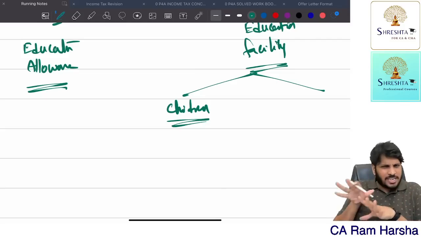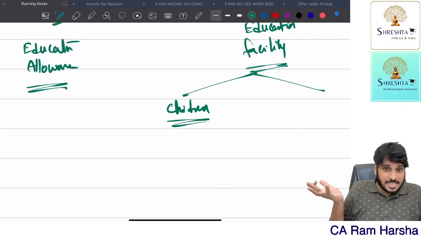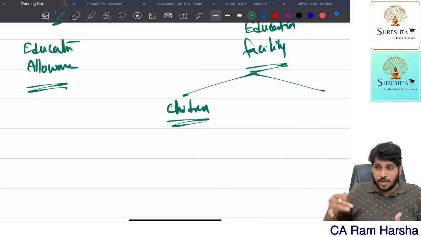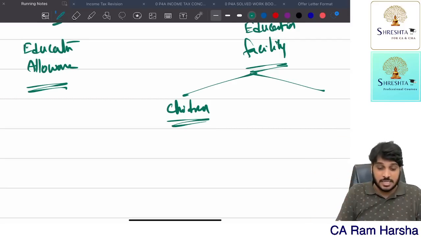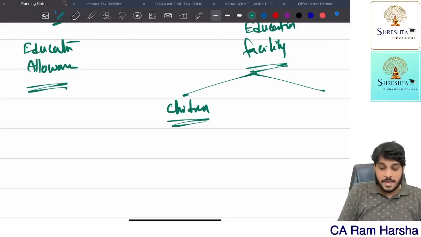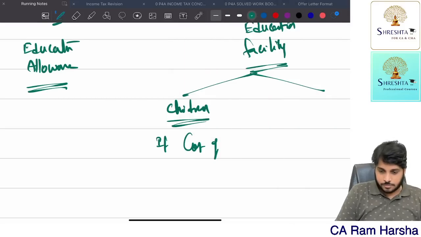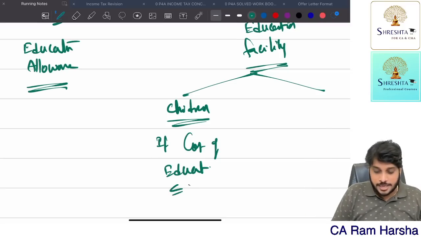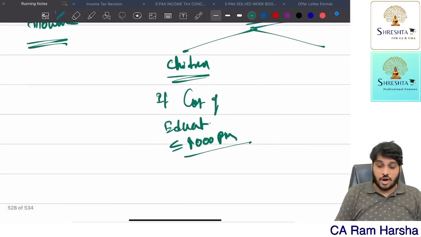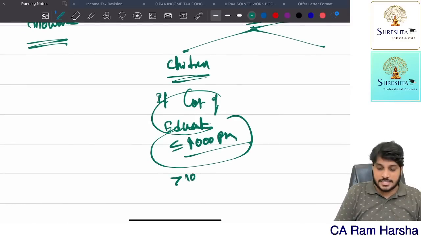Getting it? It is not reimbursement. The employer is bearing it completely. The facility itself, you told the employee, go and join your children in that school. Or we have our own school, so I told employees to join their children in our school itself. Education facility. Now, what is the perquisite? If the cost of education in a similar institute is less than or equal to 1,000 rupees per month, then it is fully exempt. If the cost of education in a similar school exceeds 1,000, it is fully taxable.